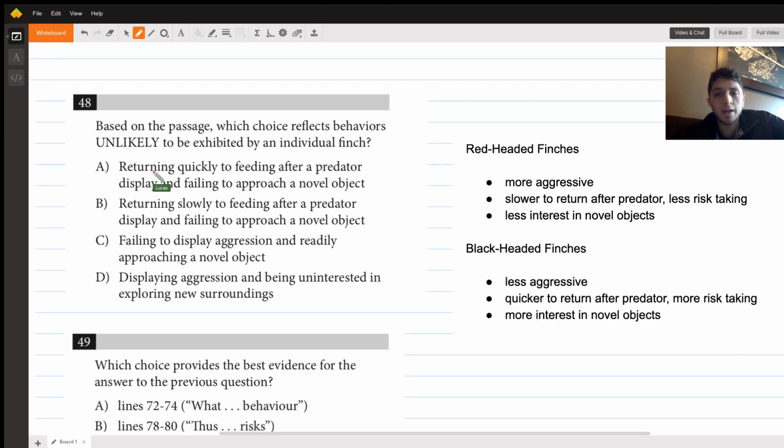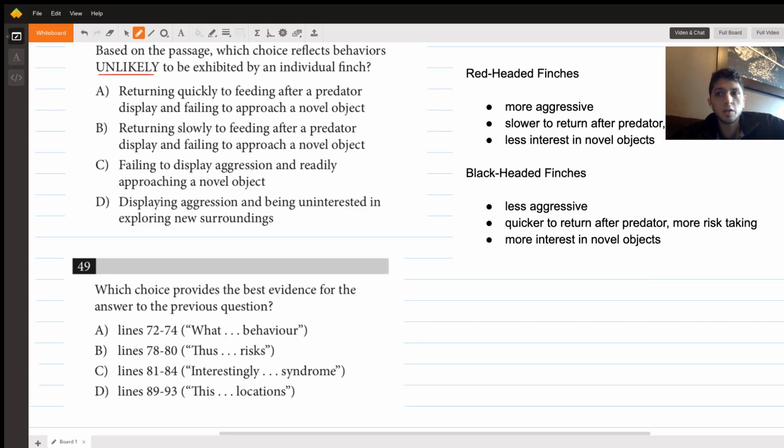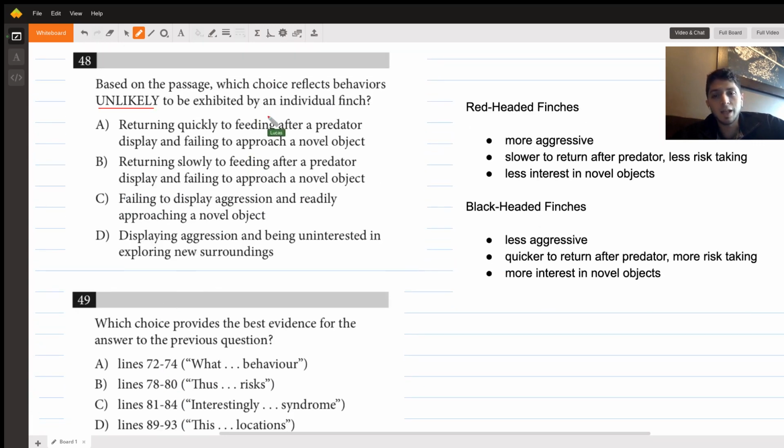48 says, based on the passage, which choice reflects behaviors unlikely to be exhibited by an individual finch? So unlikely, that's pretty clear. So we're looking for behaviors that are unlikely for an individual finch. And what we can do is go through the text for 49 and look for a text that we think could answer this. So we're looking for something that will tell us what it's unlikely for an individual finch to do.